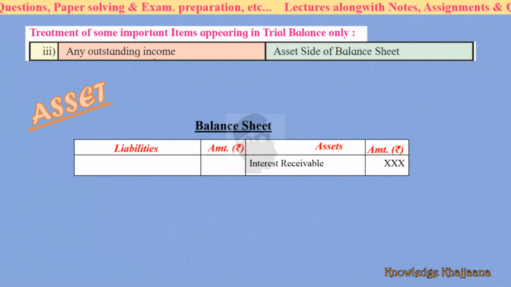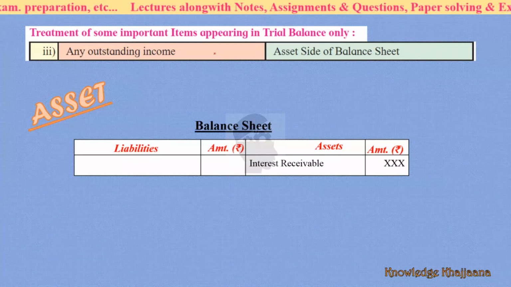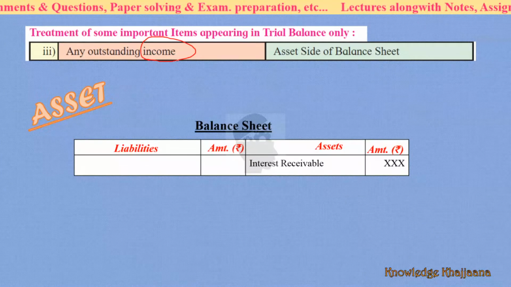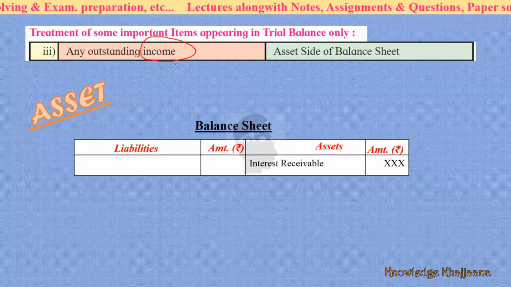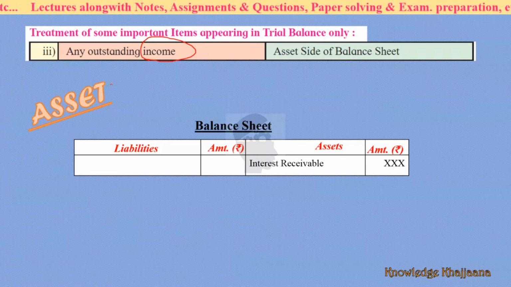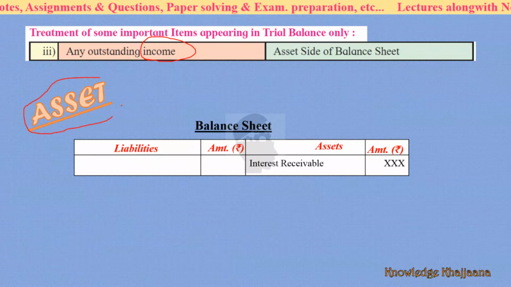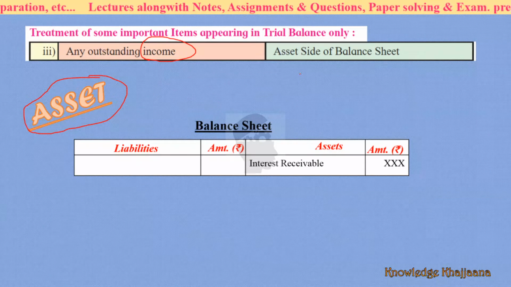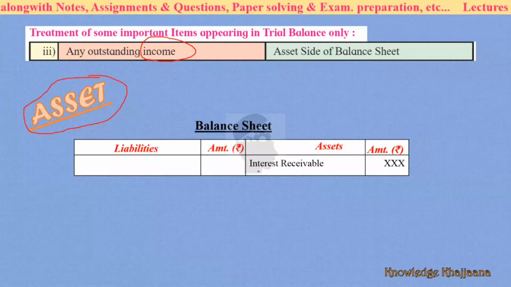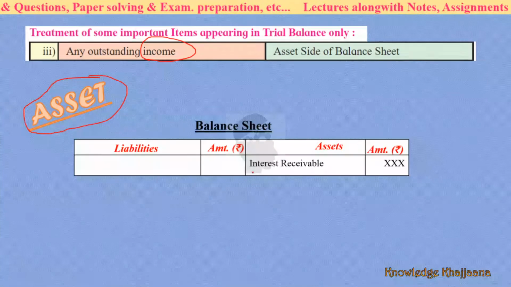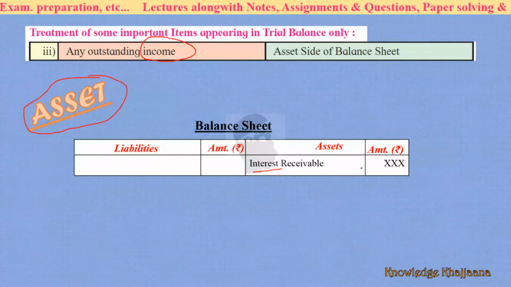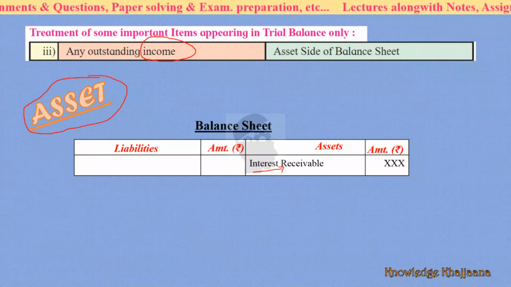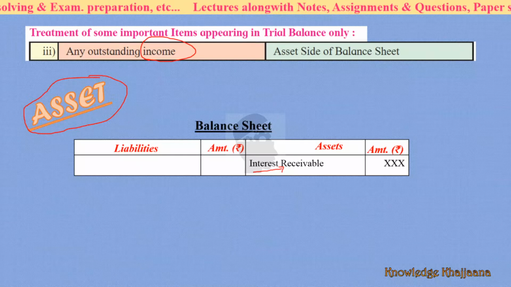Next, outstanding income. What is meant by outstanding income? Income which is due to be received, which is due for you. You have to receive the income, but you have not yet received it, but it is due. So it is an outstanding income. So it is an asset for you, so asset side of the balance sheet. For example, you have to record the interest receivable. Receivables means you are due for receiving it, yet not received.